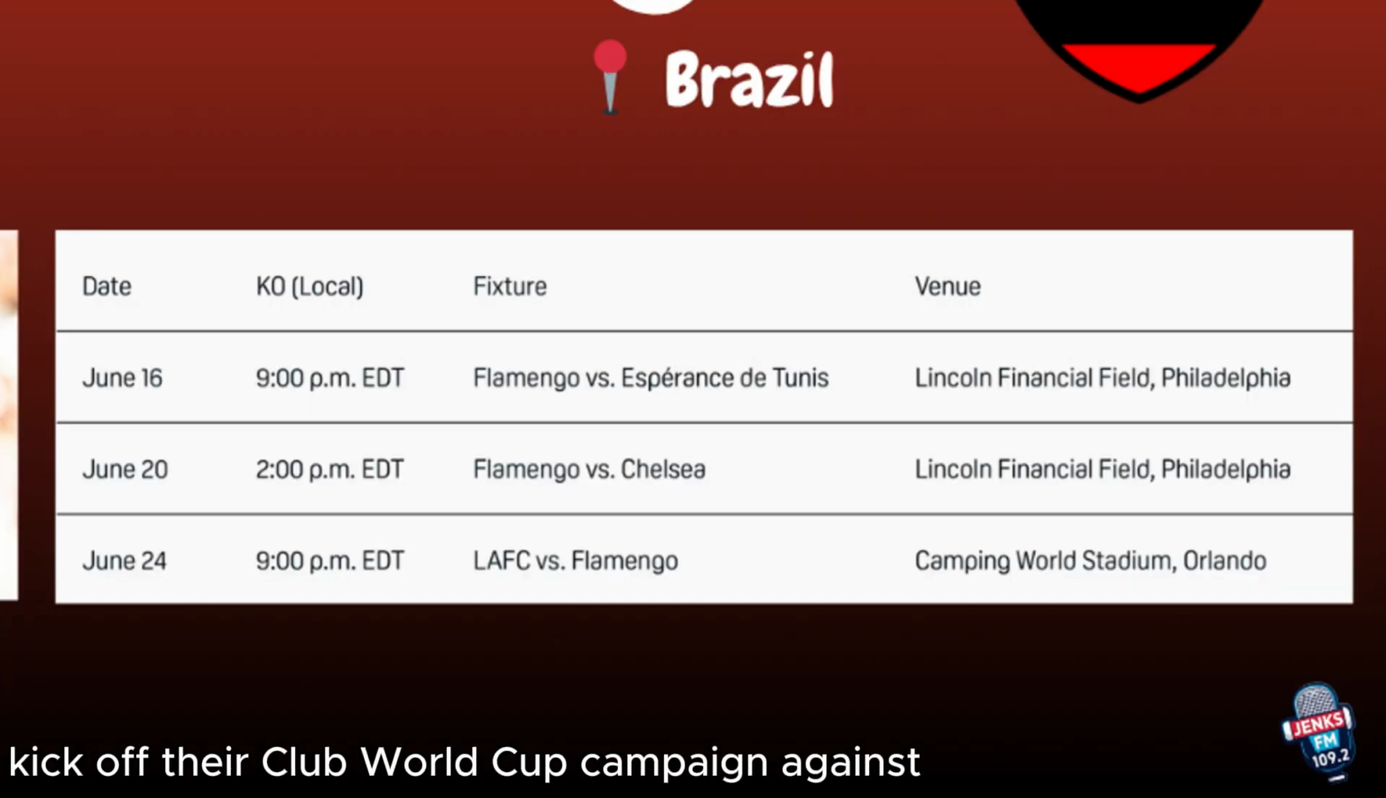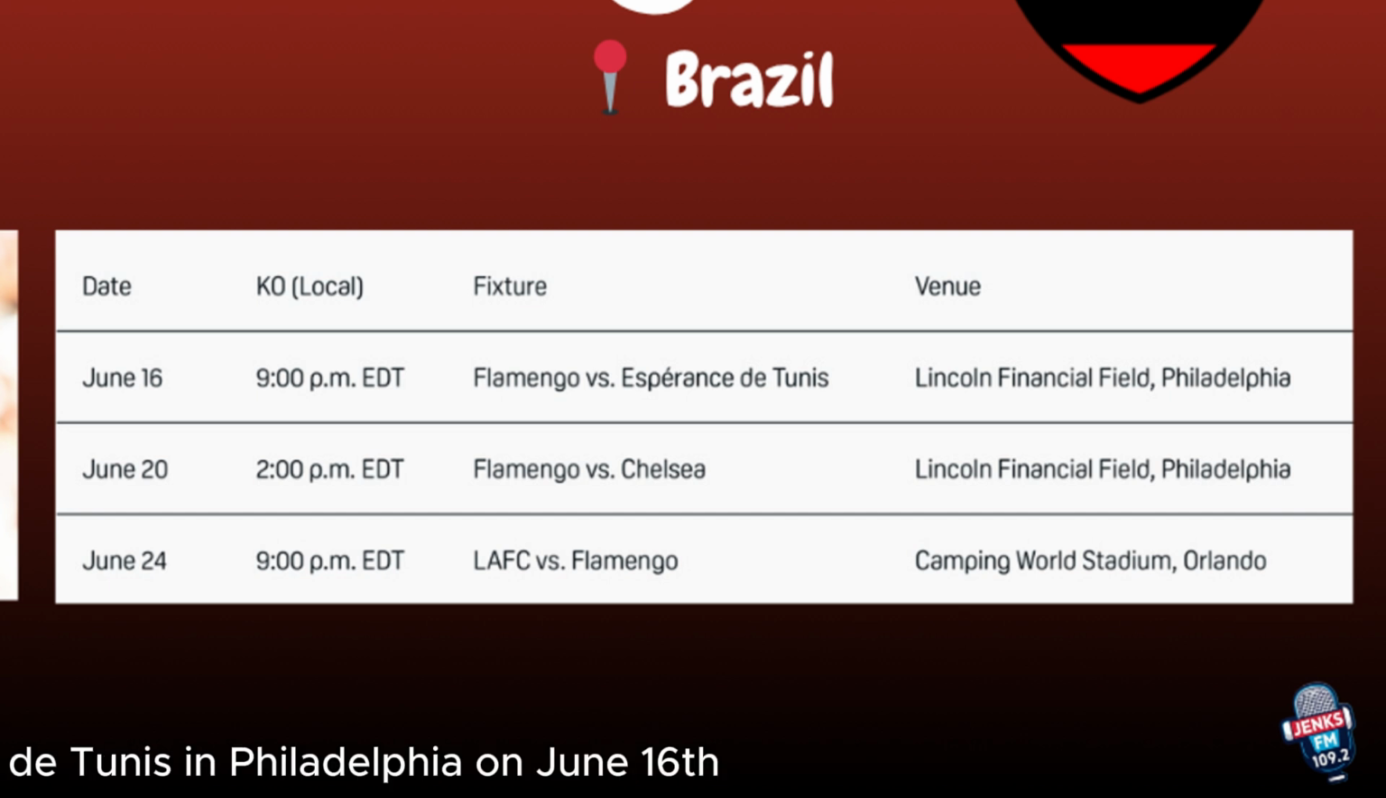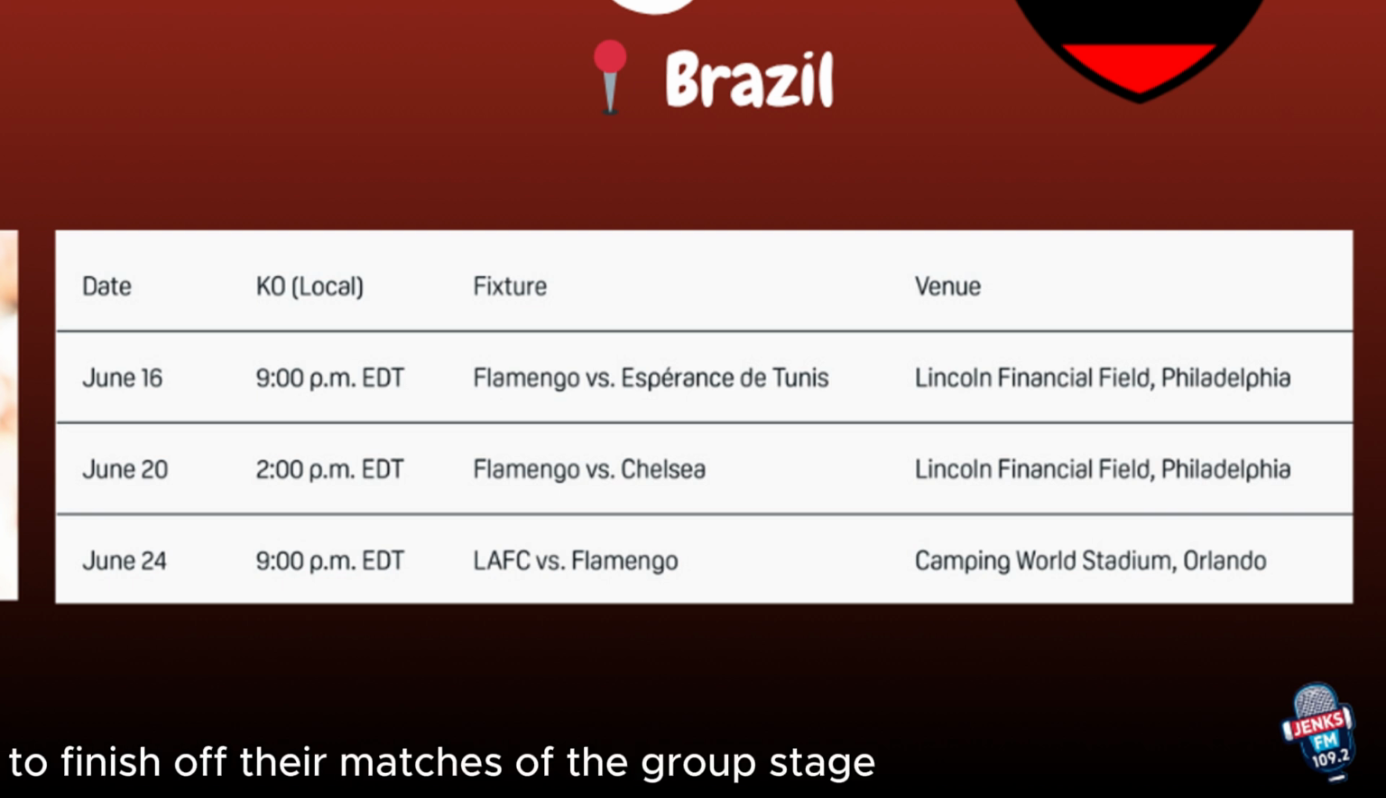Flamengo kick off their Club World Cup campaign against Esperance de Tunis in Philadelphia on June the 16th. Their next match is against Chelsea, also in Philadelphia, on the 20th of June, before going to Orlando to face LAFC on the 24th to finish off their matches of the group stage.